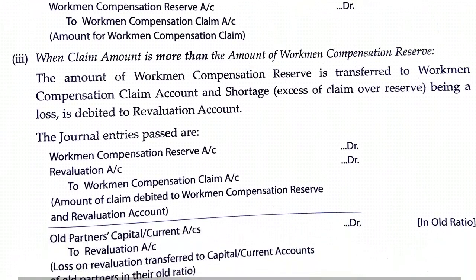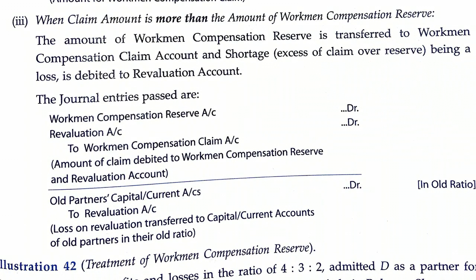And if there is more claim, what will happen? In that case, it is a loss. So the amount of workmen compensation reserve will be entirely transferred, and the loss amount, that means the excess of claim over reserve, is to be accounted for. Suppose there is a claim of 1,20,000 and a reserve of 1 lakh only. So the excess claim is rupees 20,000. So the entry will be workmen compensation reserve debited 1 lakh, revaluation account debited 20,000, to workmen compensation claim 1,20,000. So revaluation account is debited 20,000 because of this loss.